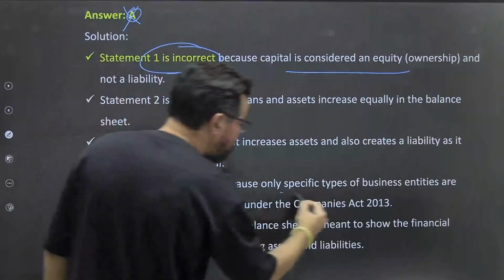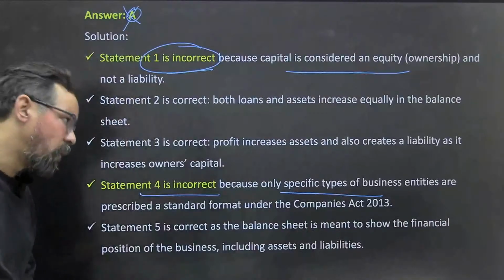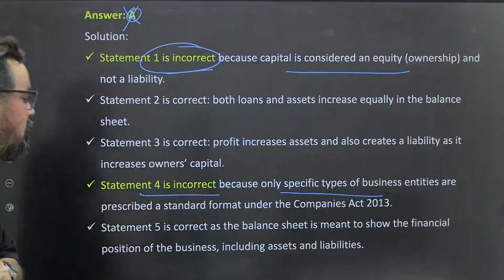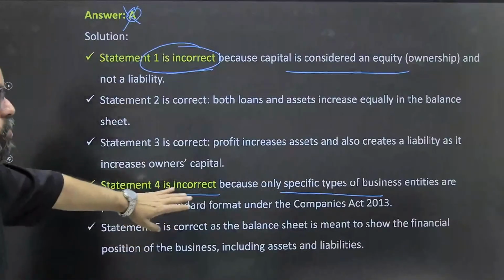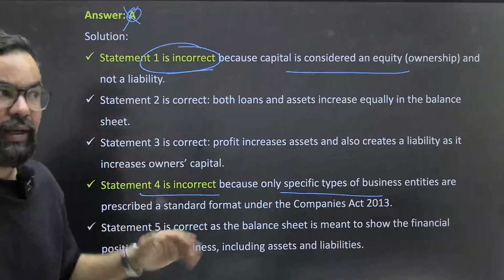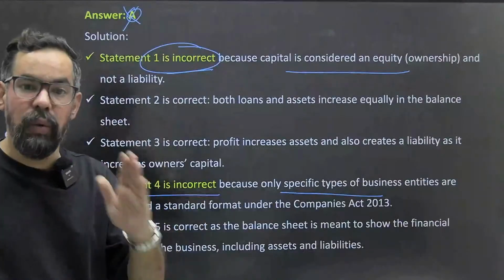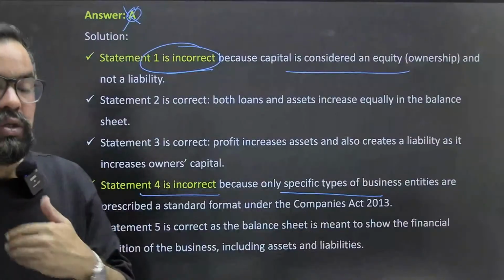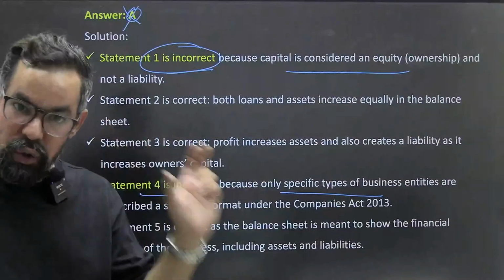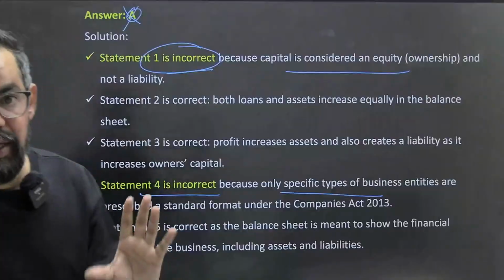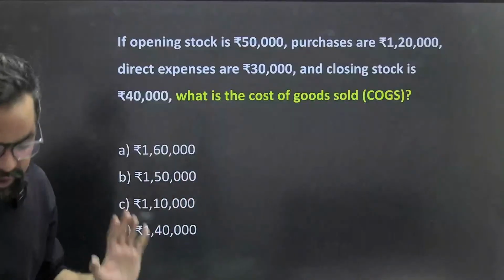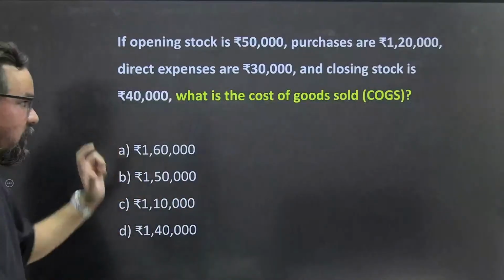4 is आपका, only specific types of business entities are prescribed a standard format under the Companies Act 2013, and यहाँ पे भी we have section 227, sorry section 228 and section 229 of आपका कंपनीज एक्ट, जहां पे उनके लिए फॉर्मेट्स को आपका डिफाइन किया गया, ठीक है. So that option itself was wrong.